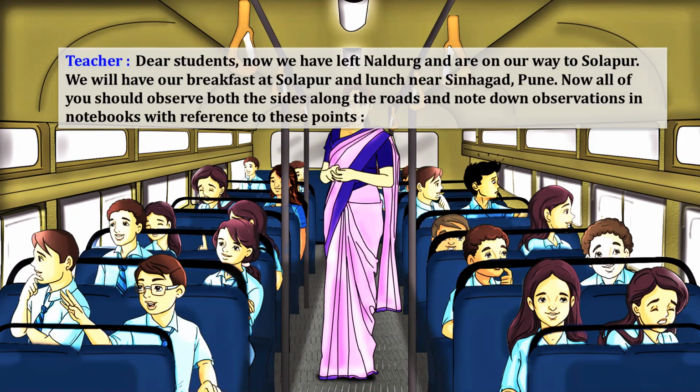So now all of you should observe both sides along the road and note down observations in the notebook with reference to this point. Whatever your observation, whether wrong or right, afterwards I will check, and we will have a talk over it. This is the teacher speaking to the students.